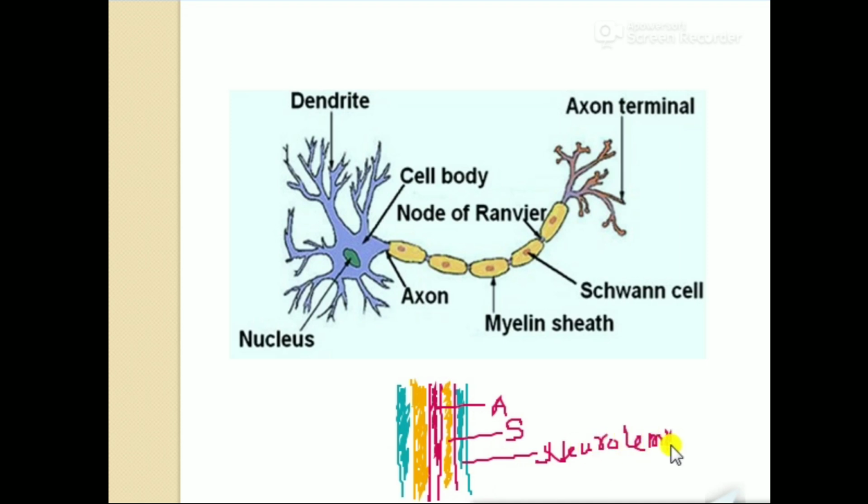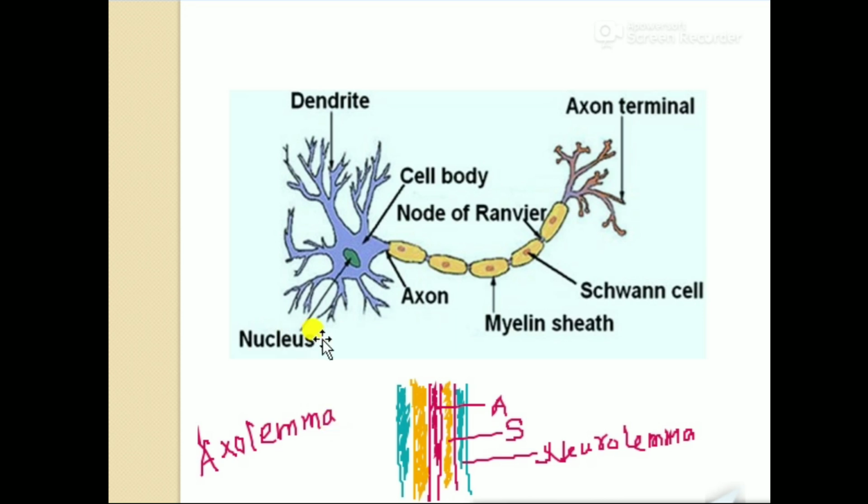The plasma membrane of the axon is also known as axolemma. This axolemma surrounds the axon, which is wrapped by Schwann cells. That's why from outside we can't see the axon.